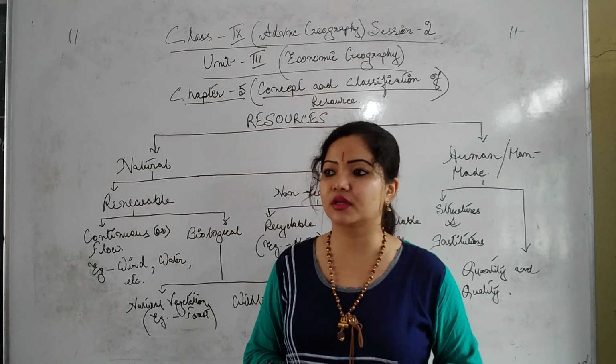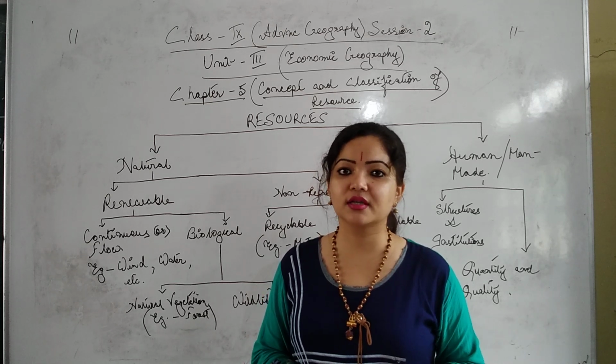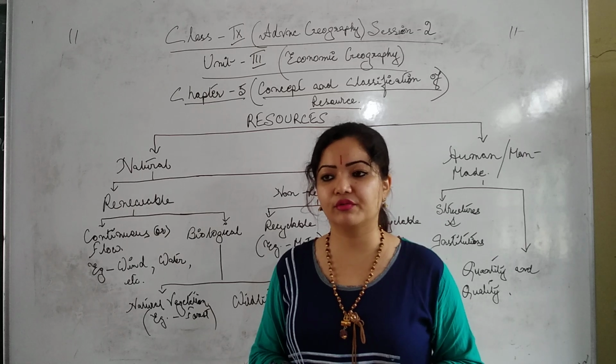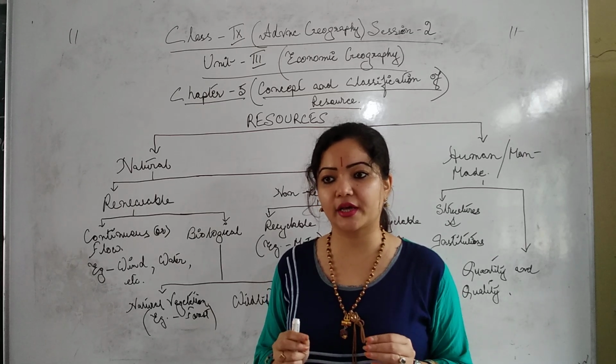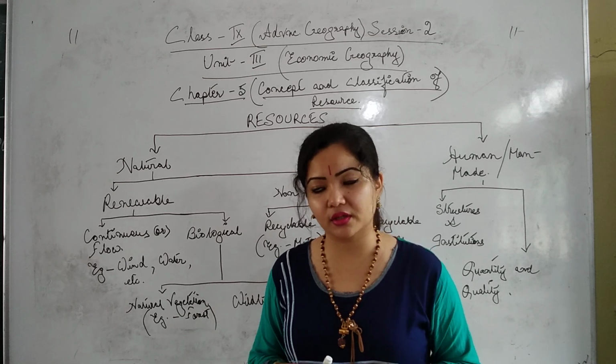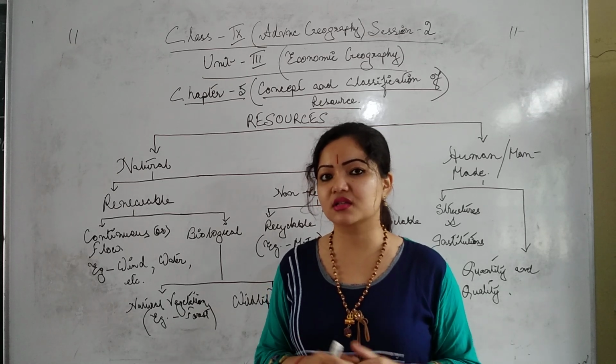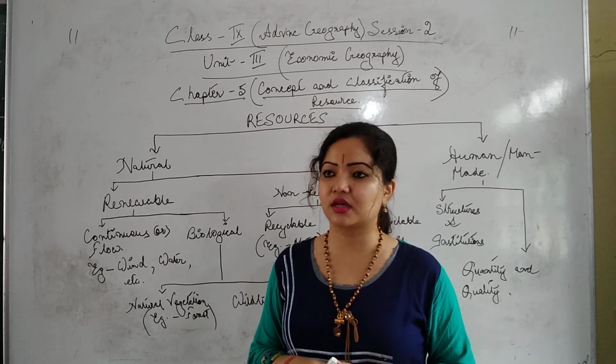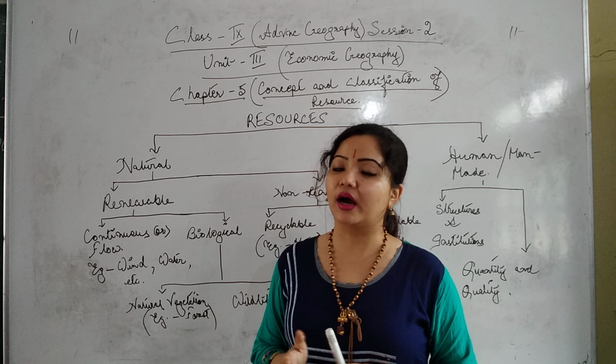For example, suppose iron. Iron can be recycled also. Suppose gold, if we have some gold, then we can do some kind of melting of the gold, and again we use that particular thing. Only the metals can be recycled, not the non-metals. Those which are solid, hard substances, their metals can be recycled again and again.